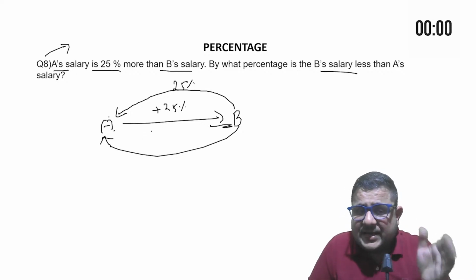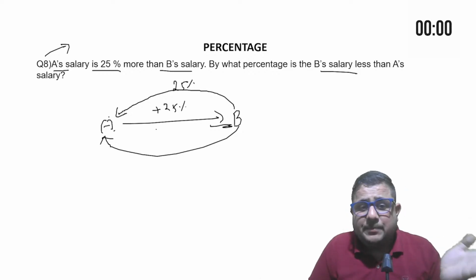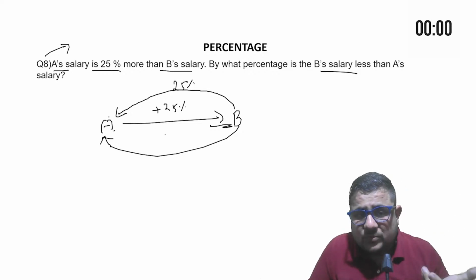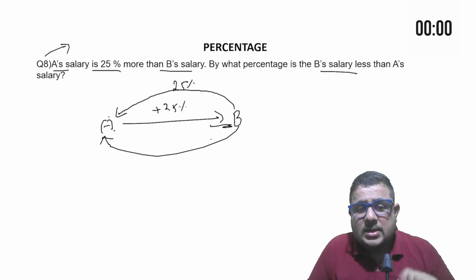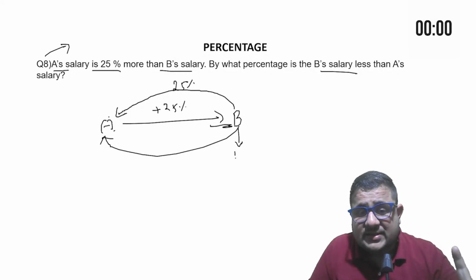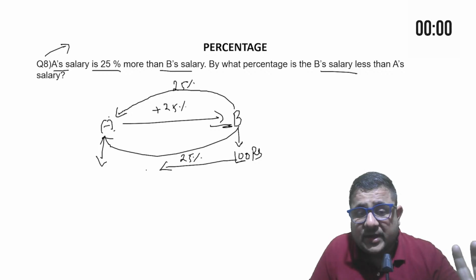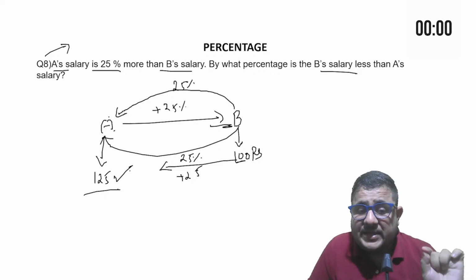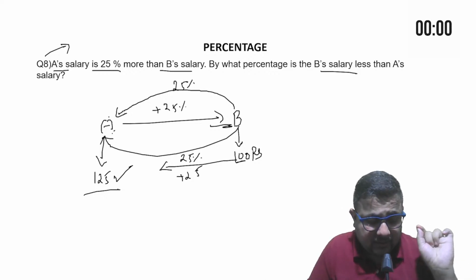Now, if A's salary is 25% more, then B's salary is 25% less than A. No, it is not like that. Just assume they have not given us any salary. B's salary is 100 rupees. So A's salary is 25% more than that. So 25% of 100 would be 25. So just add 25, you will get 125. So 125 would be the salary of A. Clear?